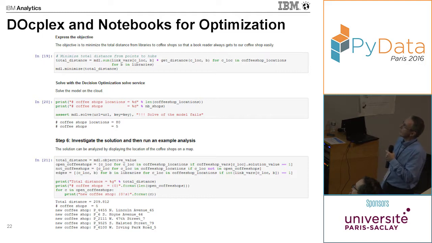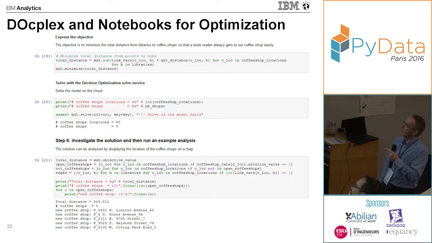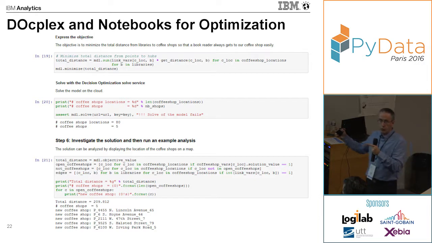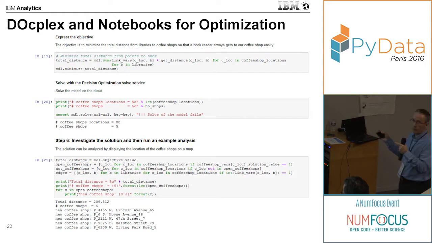It's just the sum. This link variables indicates what are the actual connections that have been selected in the solution. And then there is a distance which is associated to each of those connections. And so we just sum over all possible edges, so all possible combinations of coffee shops and libraries. And this is the actual total walking distance for a possible solution, and we want to minimize this total distance. So now we have a complete formulation of the problem, and we want to solve it.